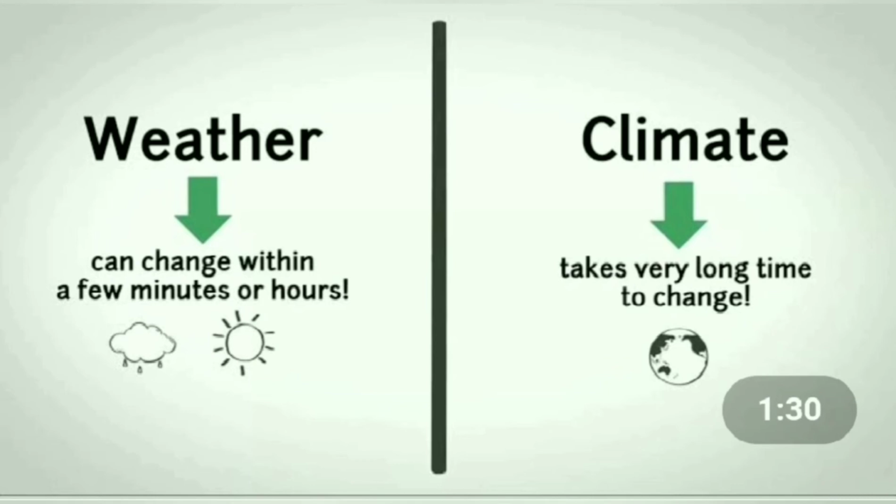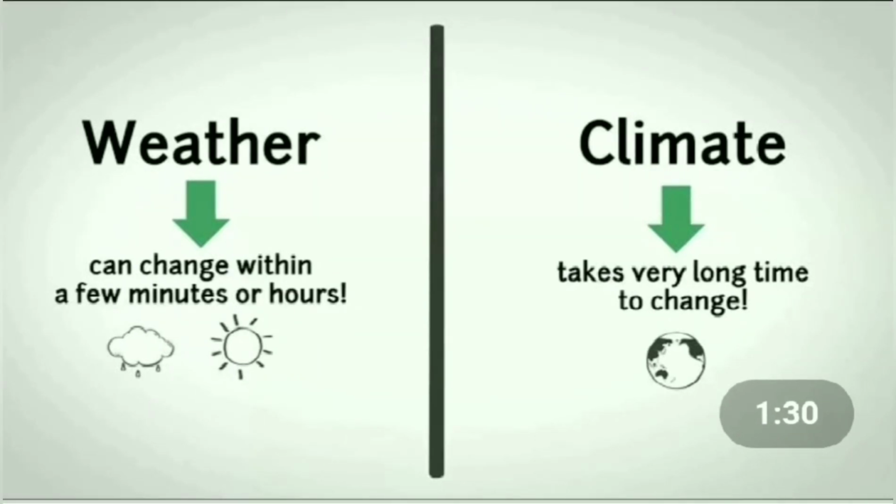Now we'll see what is climate. Climate is similar kind of weather in a particular place over a long period of time. Climate remains the same for a few months, which is a long period of time. If the same kind of weather remains for a few months, then we can call it climate. And this climate mainly depends upon the revolution of the earth.